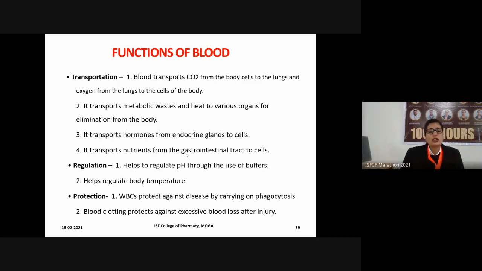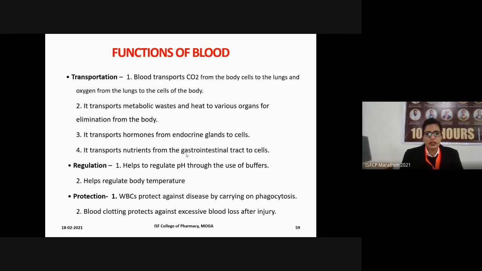Its other function is protection. For example, our white blood cells protect against disease by carrying out phagocytosis. Phagocytosis is the process by which the WBCs engulf any microbes which are harmful to our body.